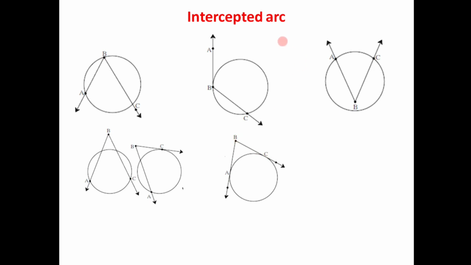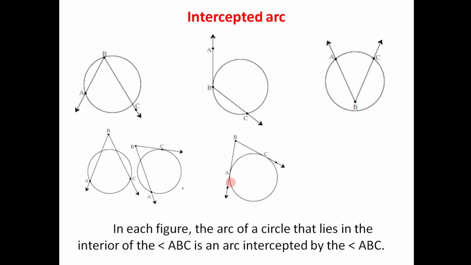This is the basic difference between inscribed angle and the intercepted arc. To be an intercepted arc, the only condition is that there must be some part of a circle in the interior of the given angle. In that case, we say that the corresponding arc is intercepted by the corresponding angle. So these are the two important concepts regarding arc of a circle.